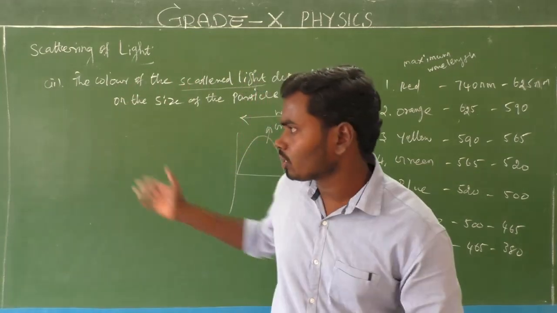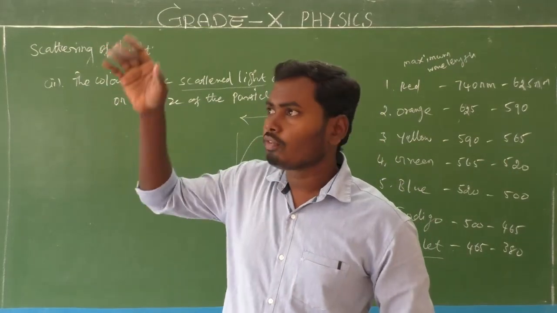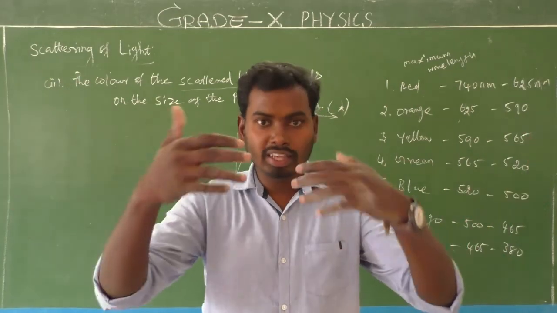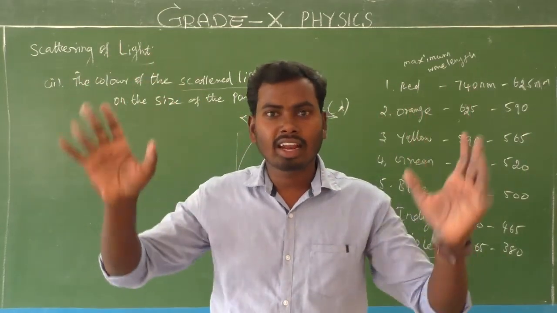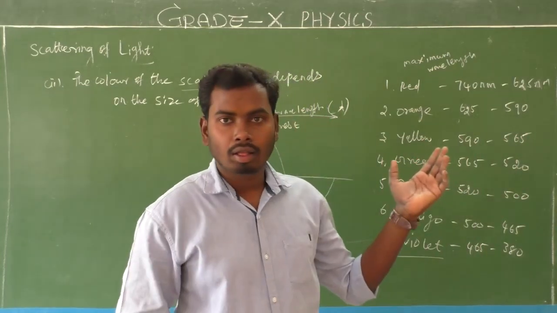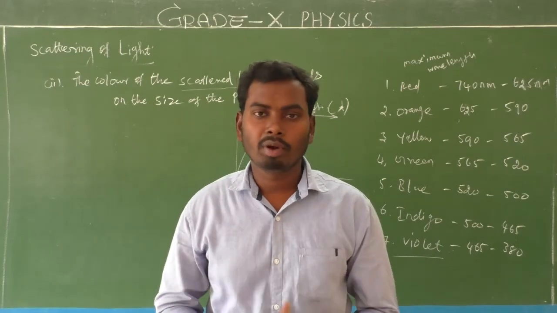Look at here. So we can see so many things around us because of the scattering of light. When the sunlight falls on the particles present in our surroundings, the particles scatter the light in all directions, due to which we can see the light wherever. That is the reason, because of scattering process happening there. Is it clear? It's very simple, don't get confused.